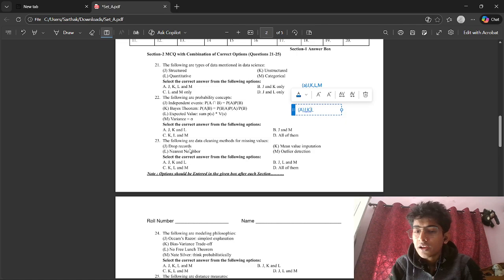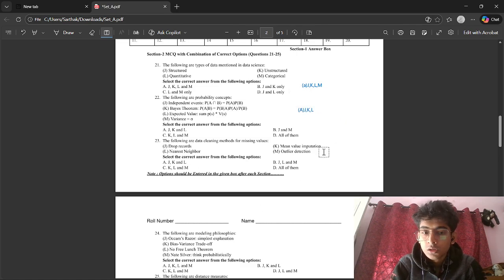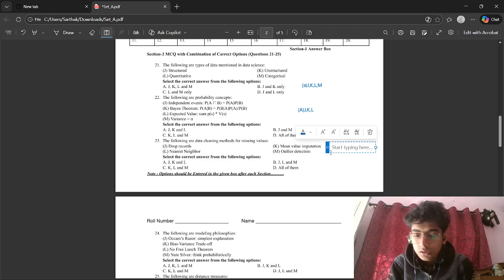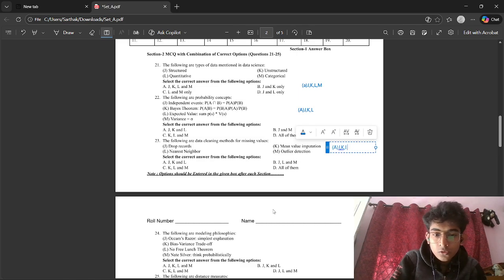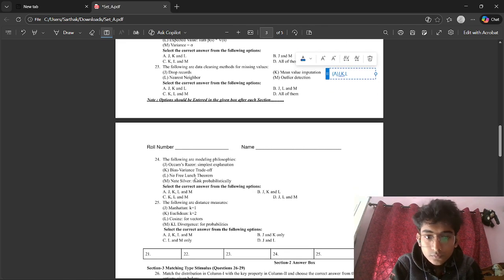Outlier detection does not come under missing value imputation, right? So the correct answer should be J, K, L, which is A.